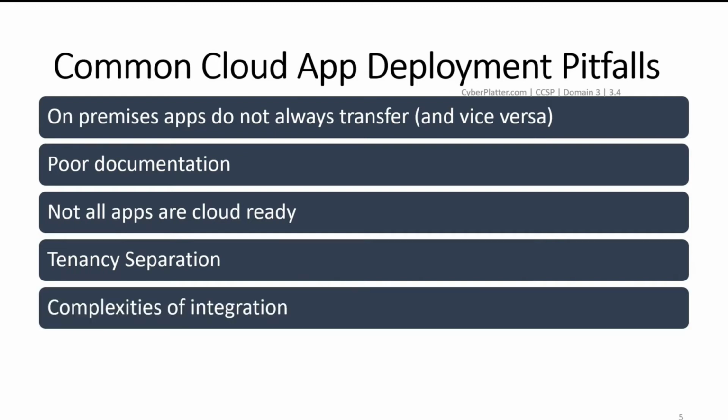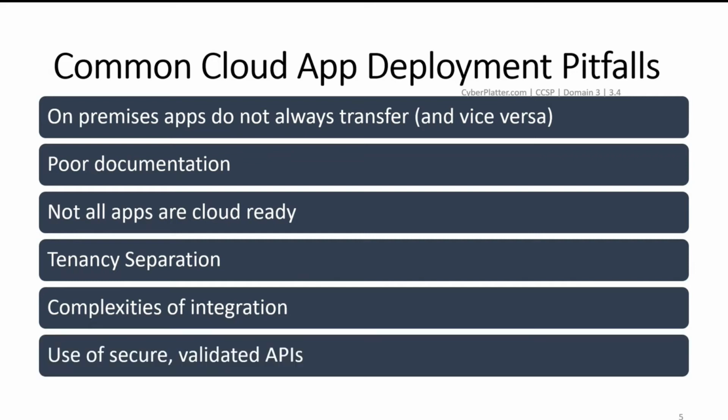Complexities of integration. Integrating new applications with existing ones can be a key part of the development process. When developers and operational resources do not have open or unrestricted access to supporting components and services, integration can be complicated, particularly where the cloud service provider manages infrastructure, applications, and integration platforms. From a troubleshooting perspective, it can prove difficult to track or collect events and transactions across interdependent or underlying components. In an effort to reduce these complexities where possible, the cloud service provider's API should be used.